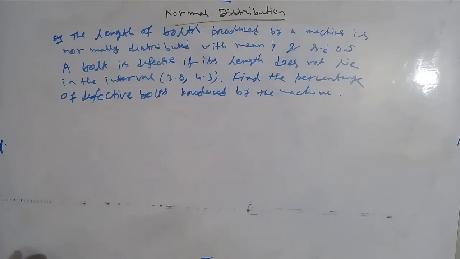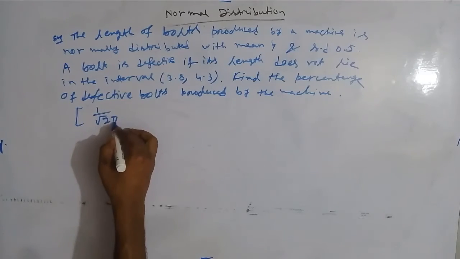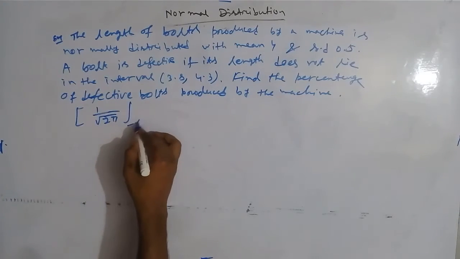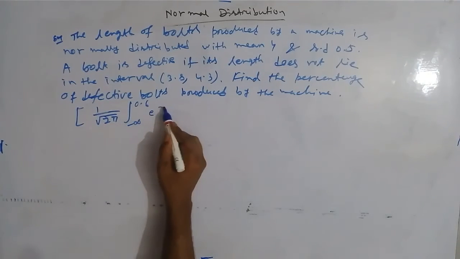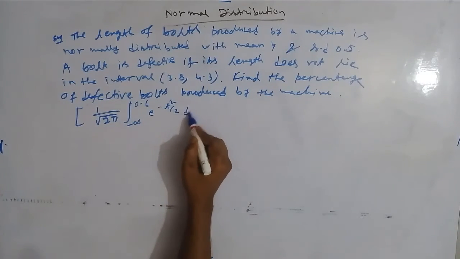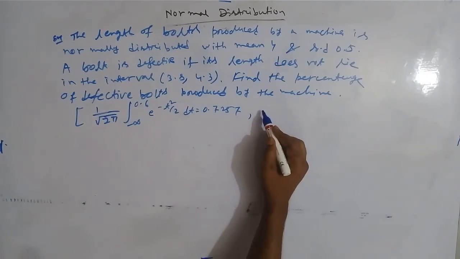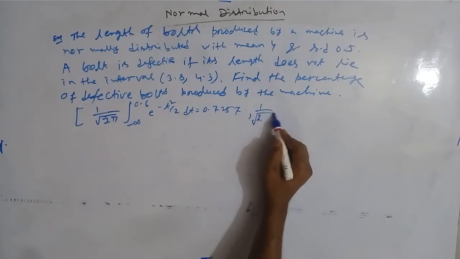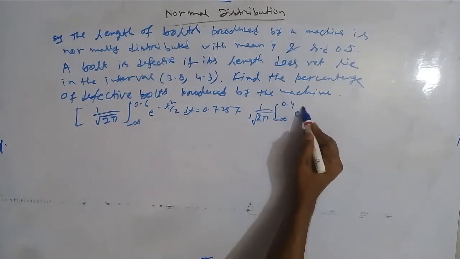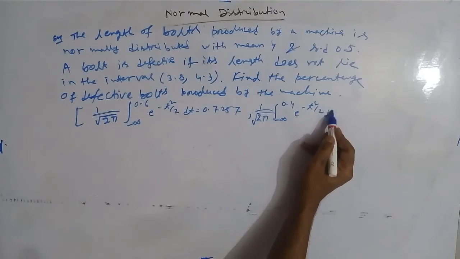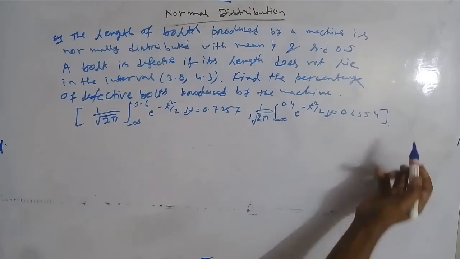It is given that 1 by root over 2 pi, integral from minus infinity to 0.6 of e to the power minus t square by 2 dt equals 0.7257, and 1 by root over 2 pi, integral from minus infinity to 0.4 of e to the power minus t square by 2 dt equals 0.6554.